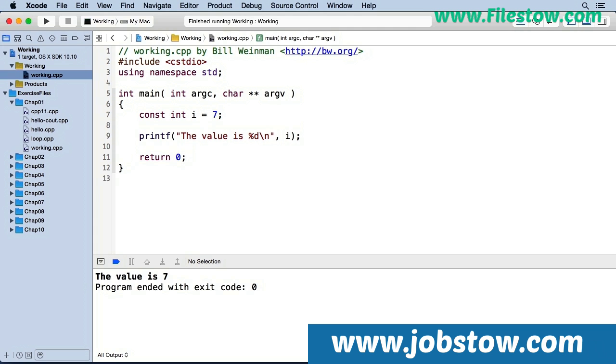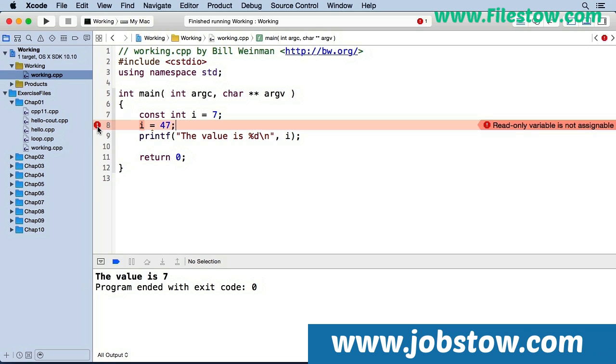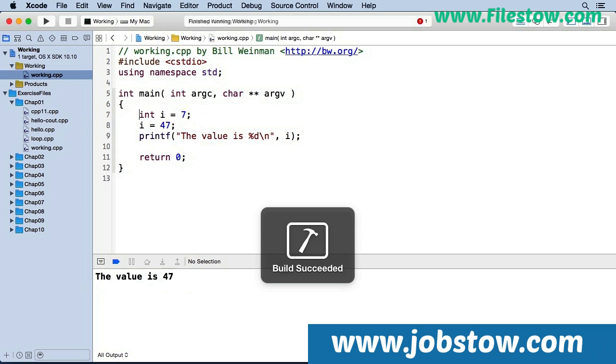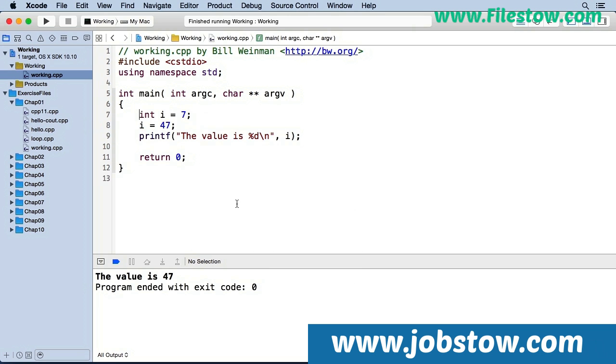But if I try to change the value once it's been defined, you'll notice that I get an error here, this little red mark, and if I tap on that, it says read-only variable is not assignable. So because of that const qualifier, if I take that const qualifier off, now it's okay, and when I build and run, you see that the value is 47. So that const qualifier prevents the value from being changed, and it's actually a very common and very useful thing to use. So in C++, a variable must be defined before it can be used.